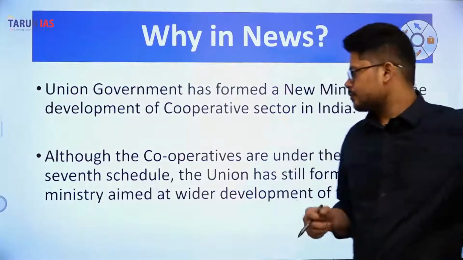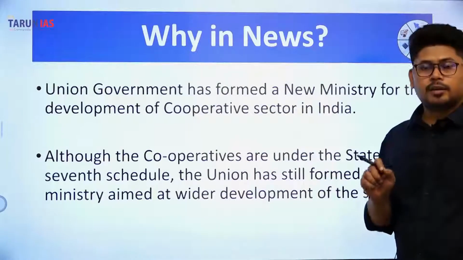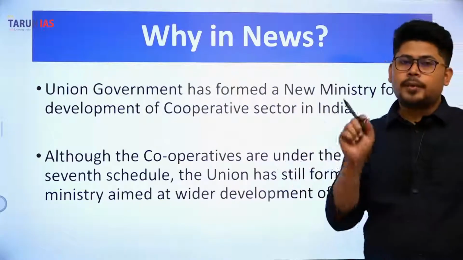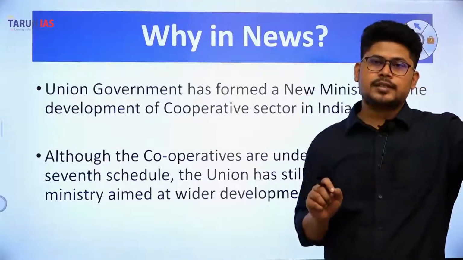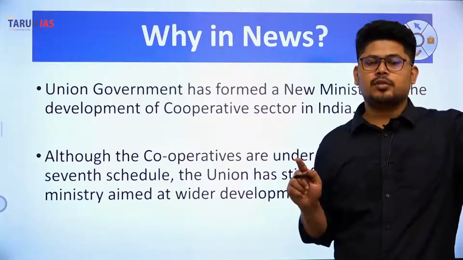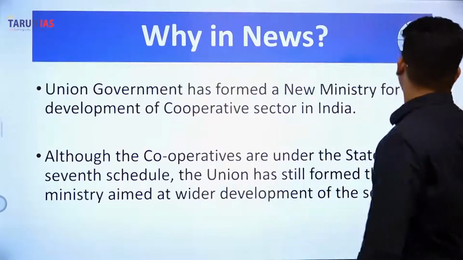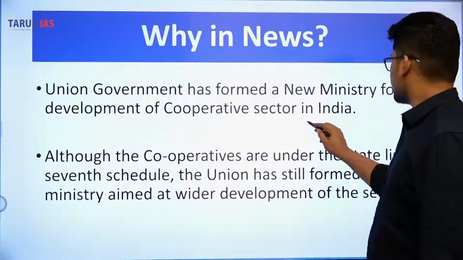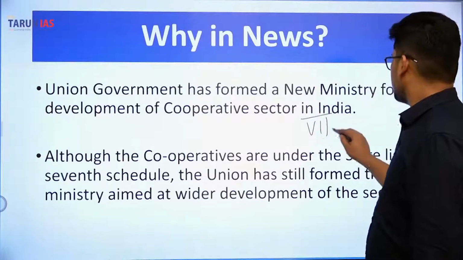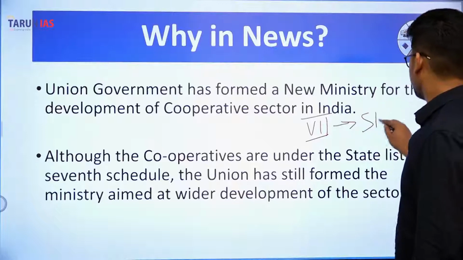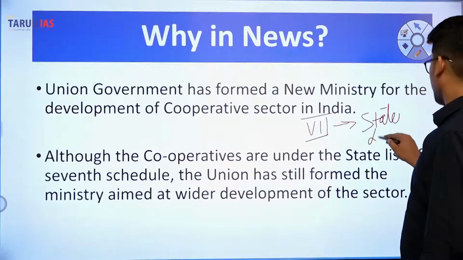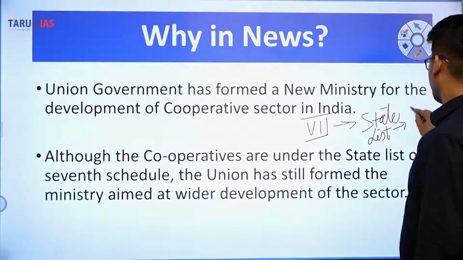Okay, now we observe that the development of cooperative sectors is within the state list. ठीक है, 7th शेड्यूल में, स्टेट लिस्ट. ओके, एंट्री 32.